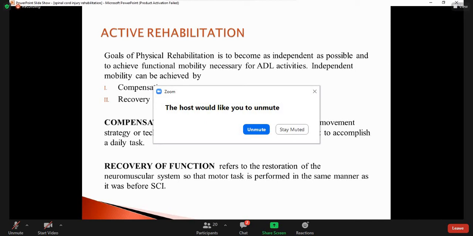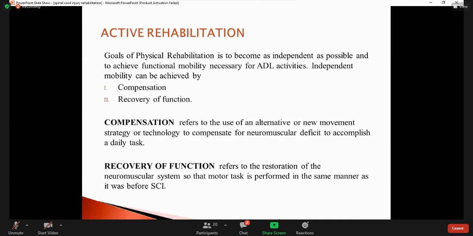Or we can do substitution, where we can use some technical aids. If you want to make the patient stand, we can use long leg braces, a walker or crutches to make the patient stand. So there are some techniques we use if there is a complete paralysis, and that sort of therapy, we say, is a compensation therapy.